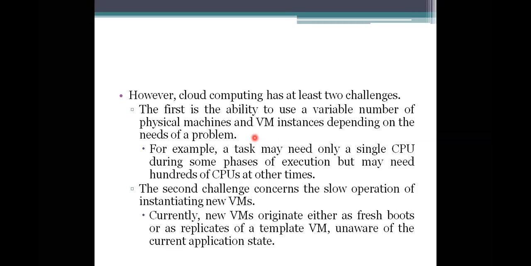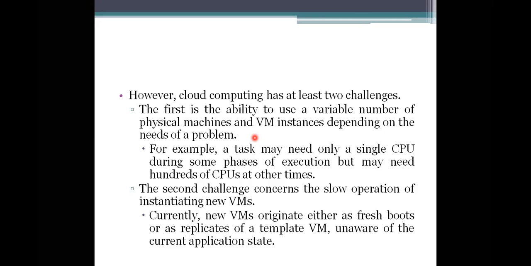Here is an example: a task may need only a single CPU during some phases of execution, but may need hundreds of CPUs at other times. We can't say that all these programs you are specifying will run at the same time or follow only the methodology you are specifying, because whenever your problem specification or program notation changes, the development and execution methods also change. So based on the environment, we need to add resources to your cloud.